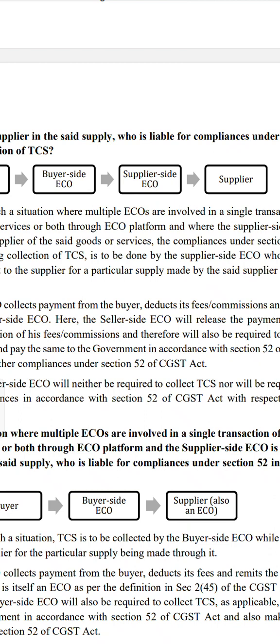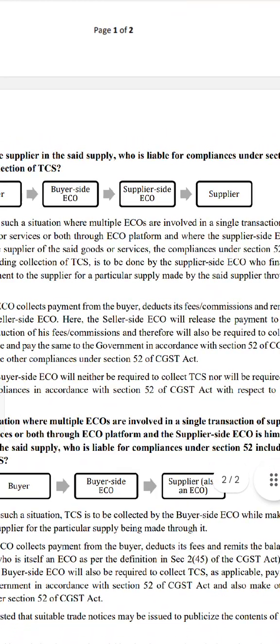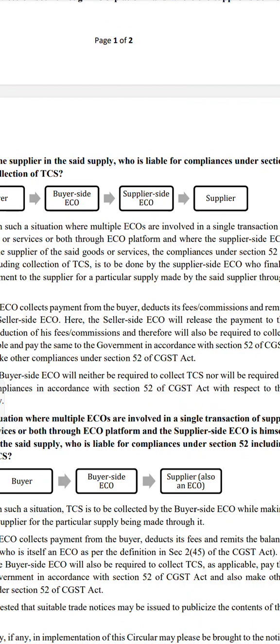Both of them are put together by ONDC. Now, purchasing the bag is only a single transaction. In this single transaction, two electronic commerce operators are involved. Yes or no? Now see, if one electronic commerce operator is involved, that electronic commerce operator only will deduct or collect the TCS. Now, two electronic commerce operators are there. Who should deduct or collect the TCS? That's the clarification given by the GST department.